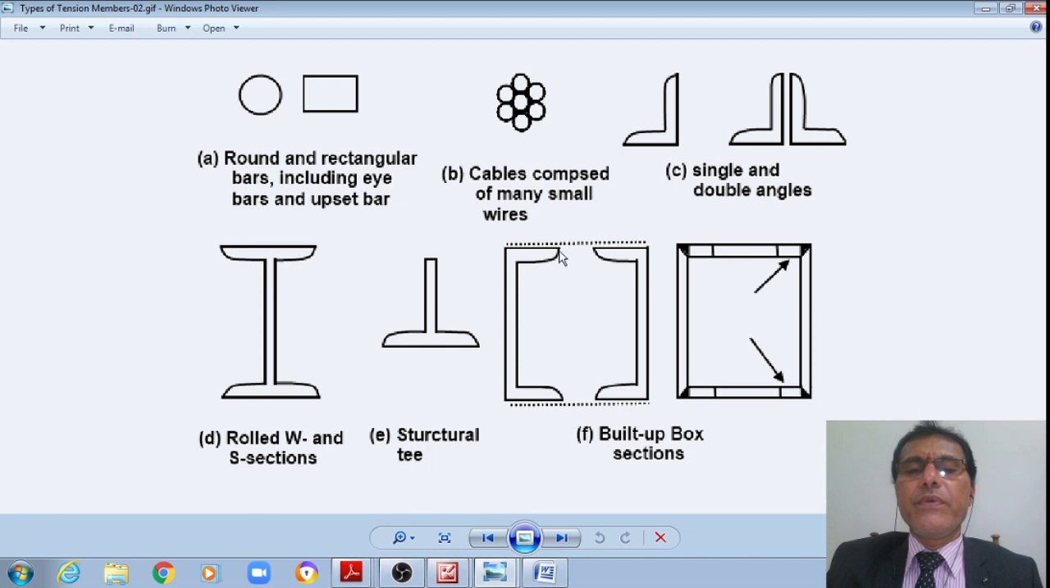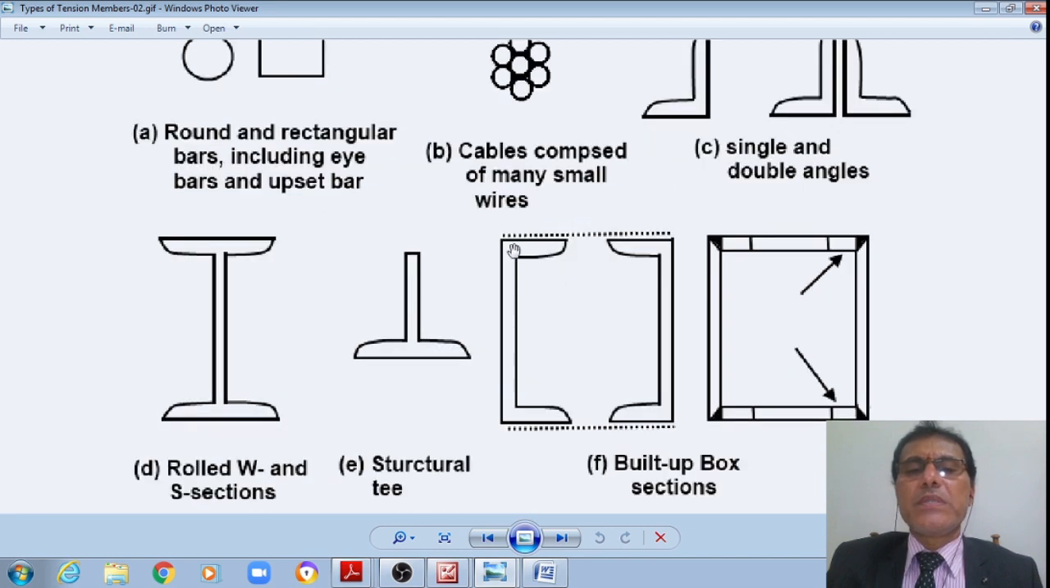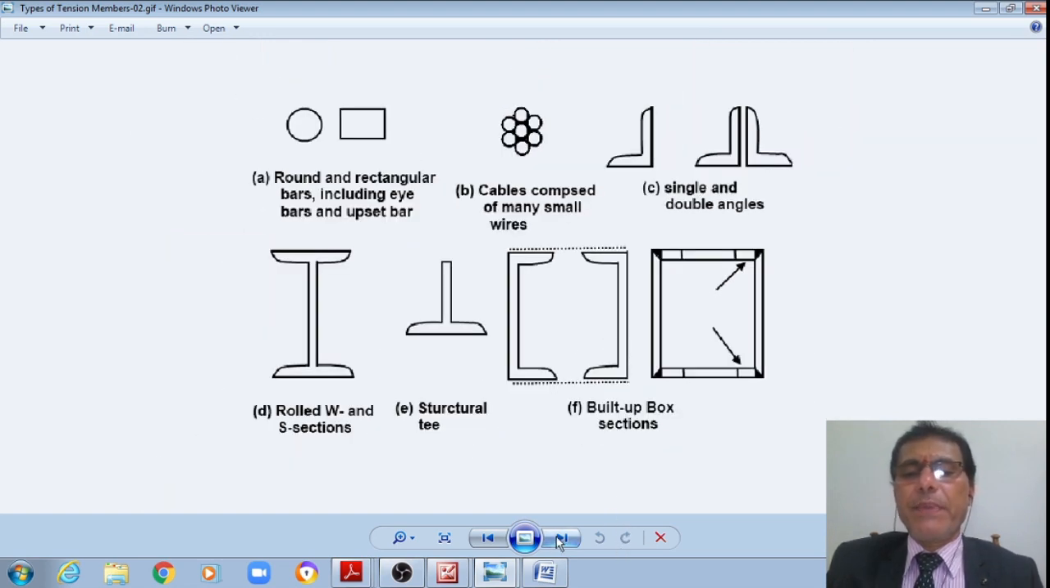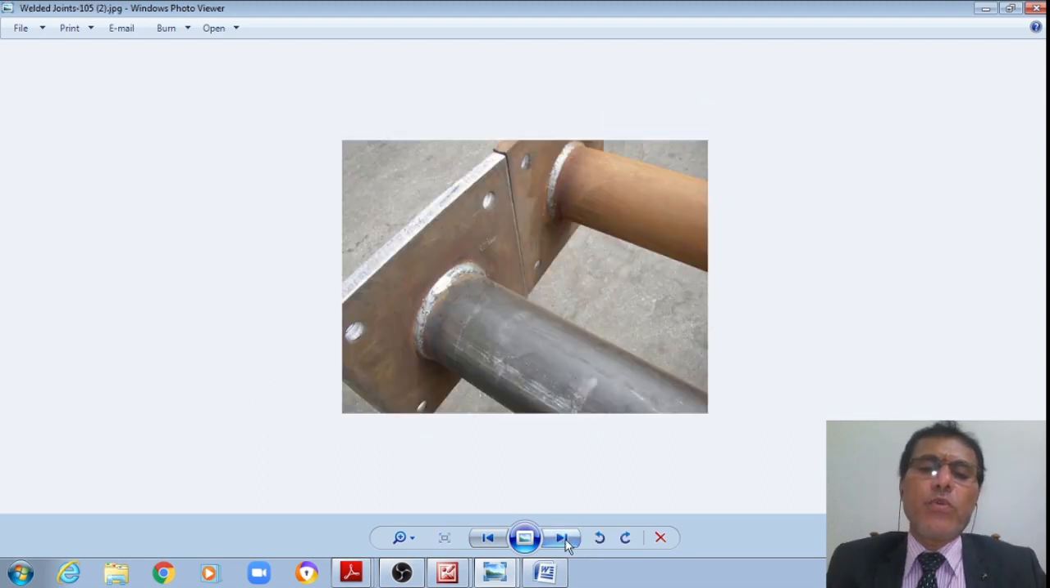We have also already seen two channels facing each other connected by means of lacings. Or even a built-up box section may be used for higher load carrying capacities, or if you require more inertia. Or square or round tubular sections may also be used as the column sections.